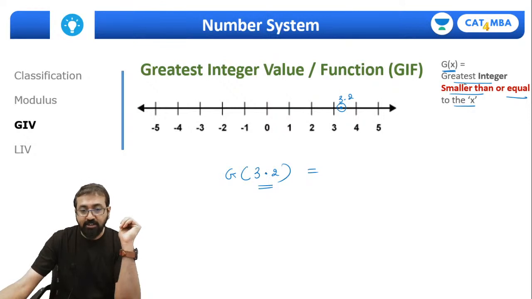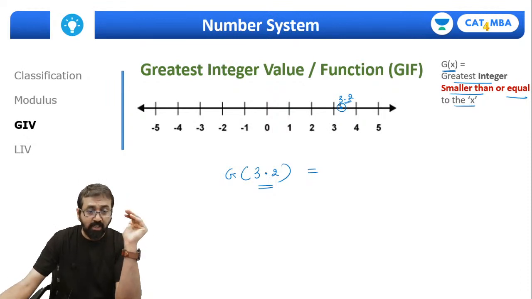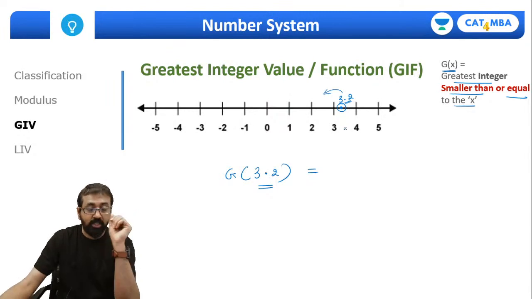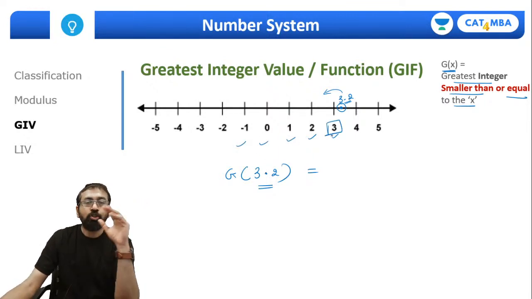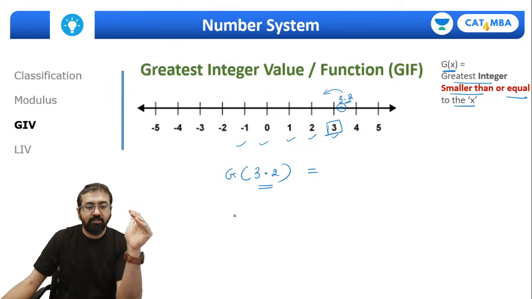Now as per the definition, we need to find out the greatest integer smaller than or equal to x. Of course the number itself is not an integer, so we'll have to find a smaller integer than 3.2. So which integers are less than 3.2? It's 3, 2, 1, 0 and so on. Among these, which is the greatest? Of course it's 3.